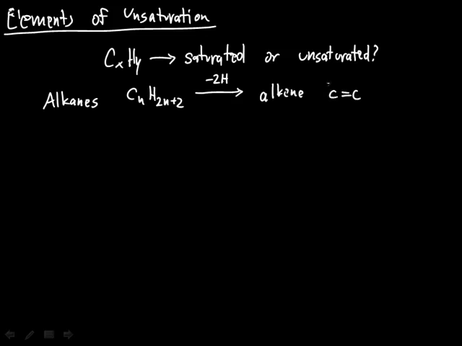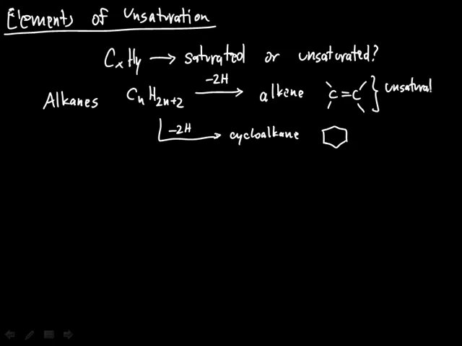a double bond, so it will no longer have 3 hydrogens attached to these 2 carbons, but just 2 of them. Or we can get to a cycloalkane, which will have a cycle of some sort, and this will lose the terminal hydrogens. Okay? Alkenes and formally cycloalkanes are known as unsaturated compounds because they don't have the maximum number of hydrogen atoms that is allowed for the given number of carbon atoms.